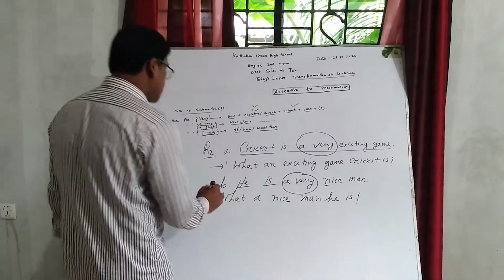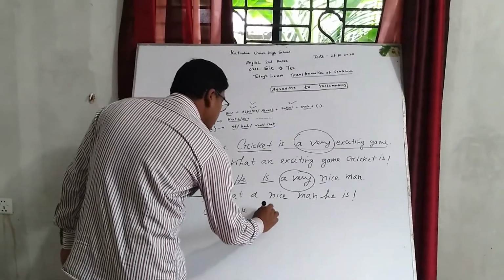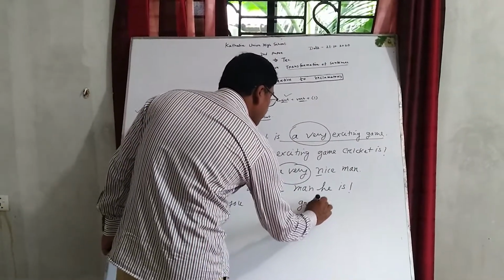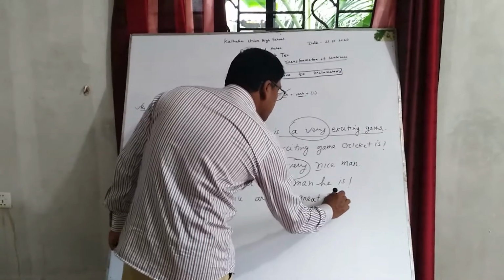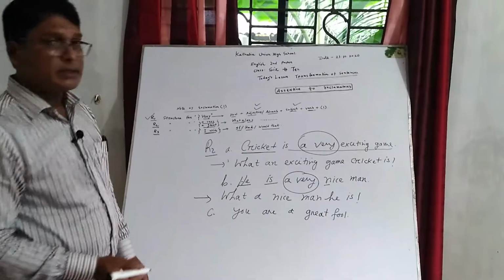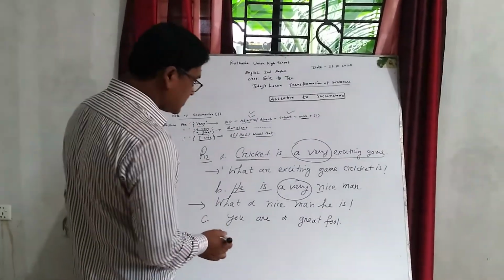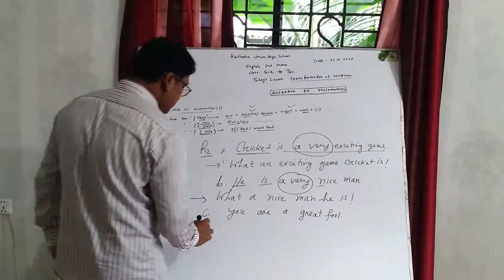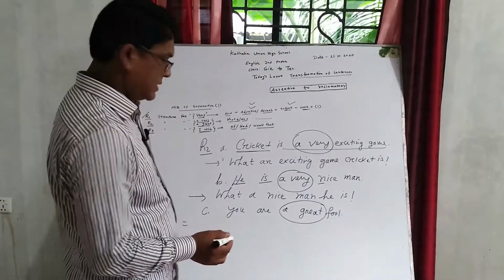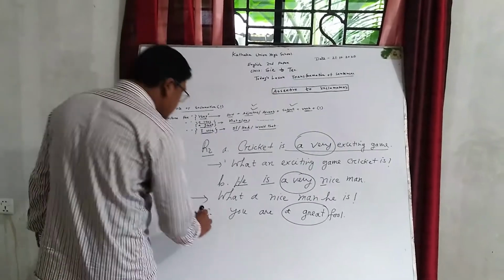Another example: You are a grateful man. This statement is an assertive sentence. Now I convert it into an exclamatory sentence. Here a great will be deleted or omitted. In place of it, at the beginning of the sentence we have to write what.